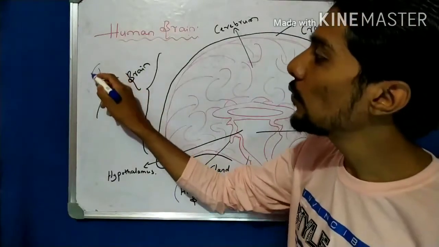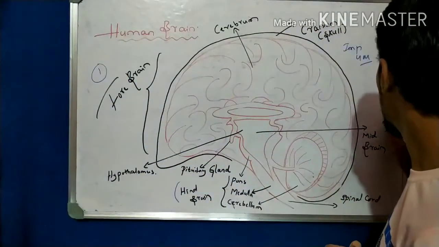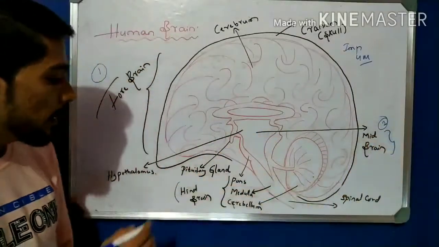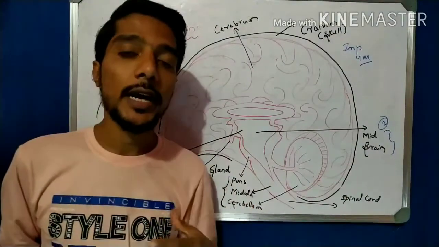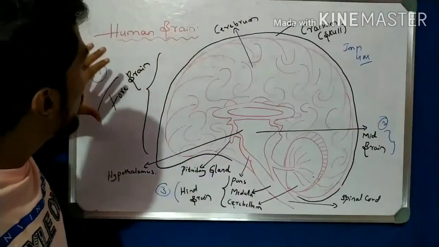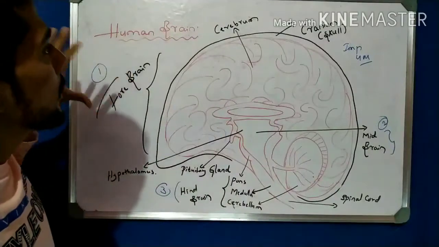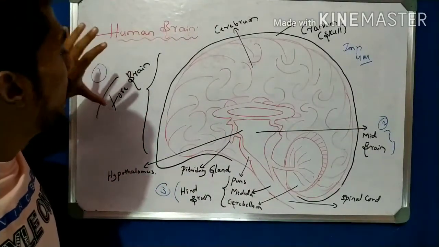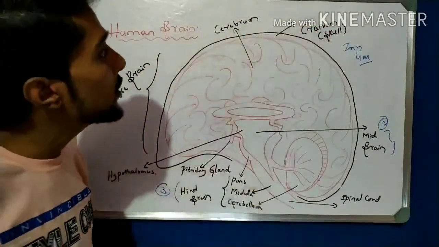Number one is the forebrain, number two is the midbrain, and number three is the hindbrain. These are the 3 major and important parts of the human brain. We will discuss the function of the forebrain later, but for now let us identify the terms and parts.